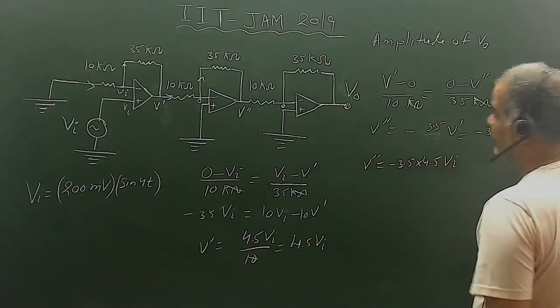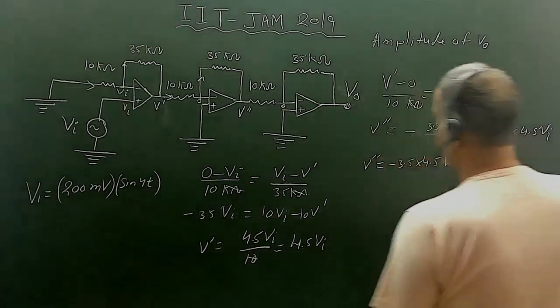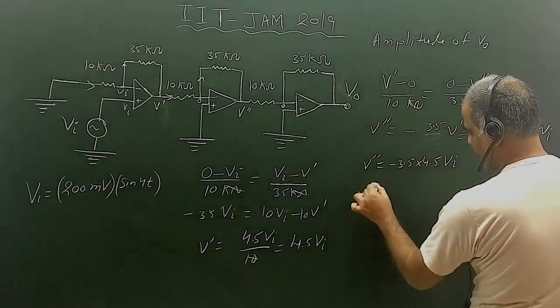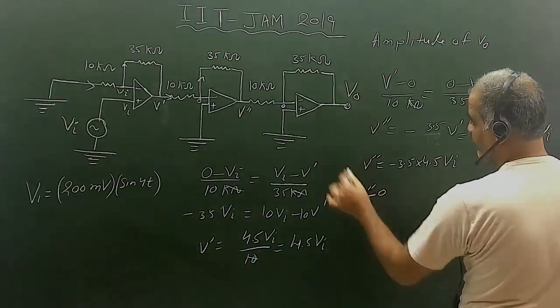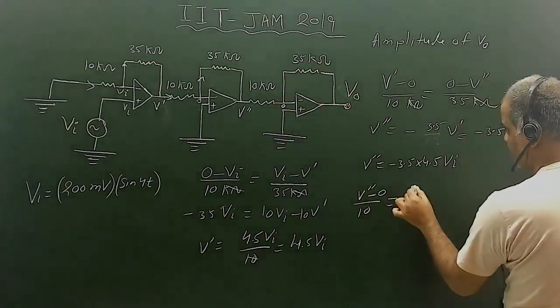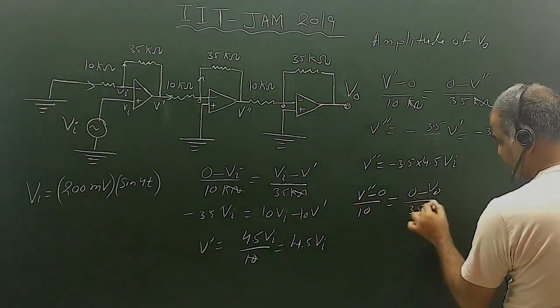Now I have to calculate this V naught. Again, V double dash minus 0 divided by 10 equals 0 minus V naught divided by 35 kilo ohms.